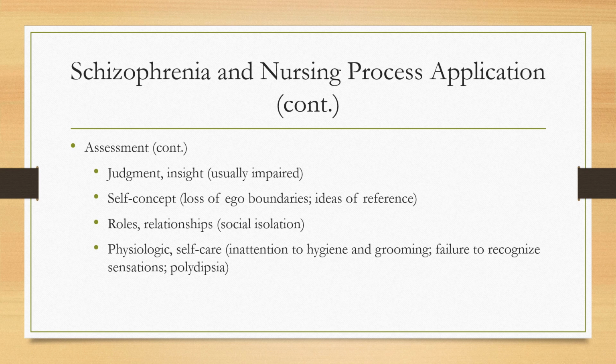Those with schizophrenia frequently have impaired judgment. This impaired judgment may mean the person can no longer keep themselves safe or know when they need food, sleep, or medical care. Insight is also usually impaired. This is especially true early in the illness when the patient and their family may not understand what's happening. Some are able to learn about their illness and get appropriate help as needed as time passes, but not all do.